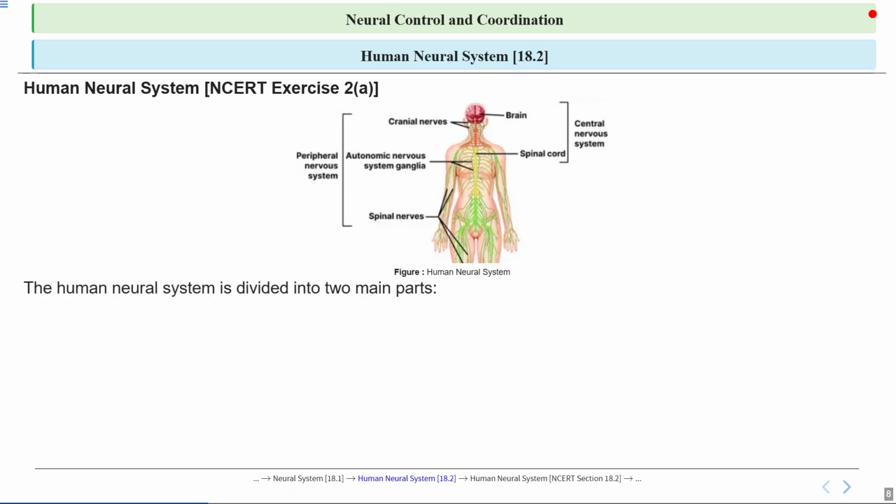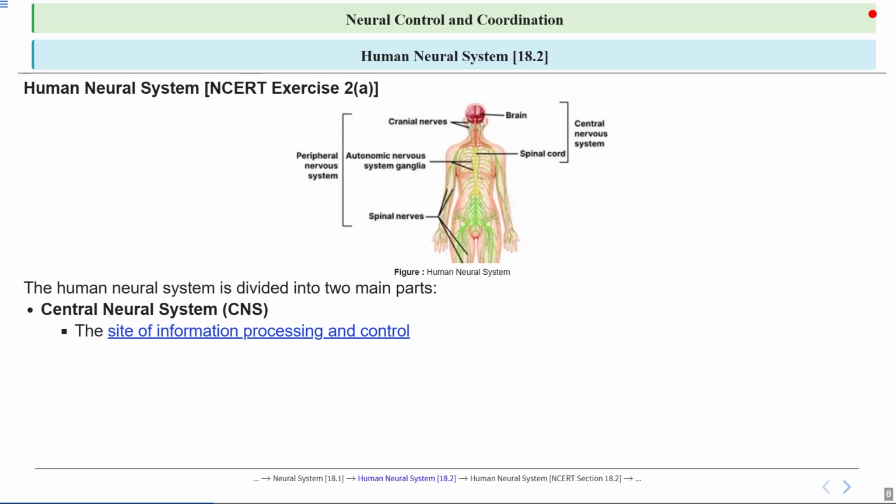So it is mainly, as we have just talked, divided into two main parts. Let's talk about it in detail. The CNS is made up of the brain and spinal cord. It acts as the main control center of the body. It receives, processes, and sends information from different parts of the body to help us think, move, feel, and respond to our environment. So the CNS interprets signals from our senses and decides how to react, making it essential for all of the actions and bodily functions.